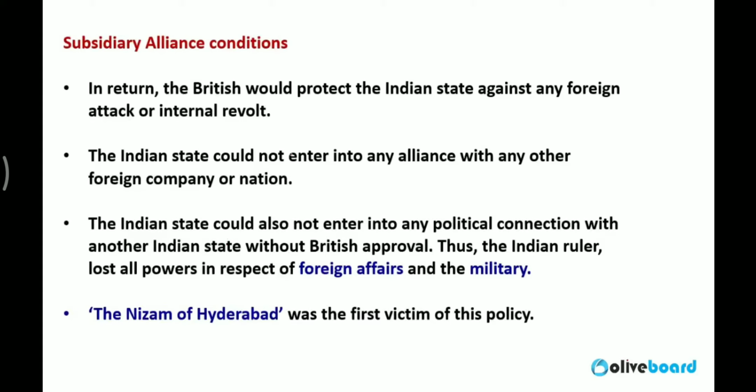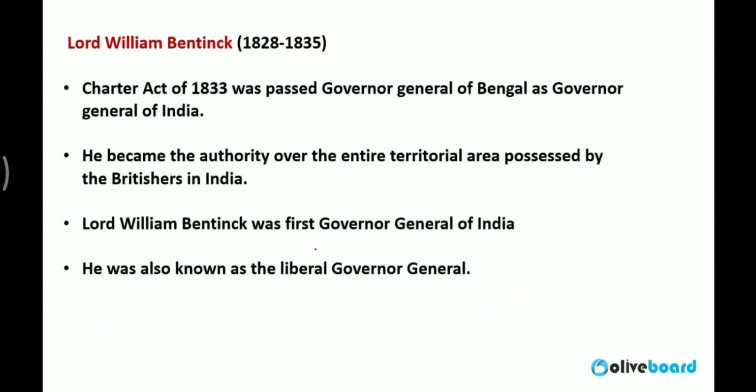In return, if you observe, under the subsidiary alliance, Britishers started controlling the complete foreign policy and the military policies of all the kings and nawabs. Nizam of Hyderabad was the first victim of this policy. Means the complete foreign policy and the military powers of Indian kings or nawabs started being controlled by the British government under the subsidiary alliance. So it was a very dangerous move.